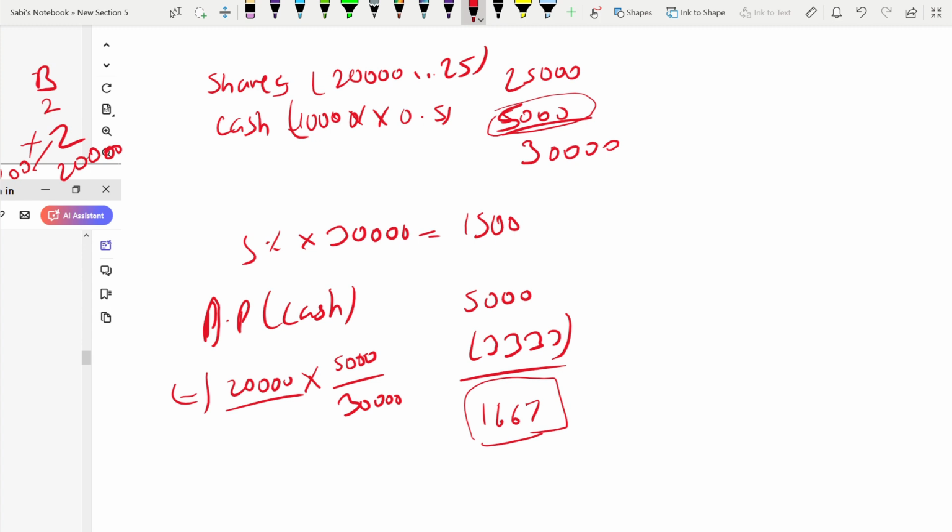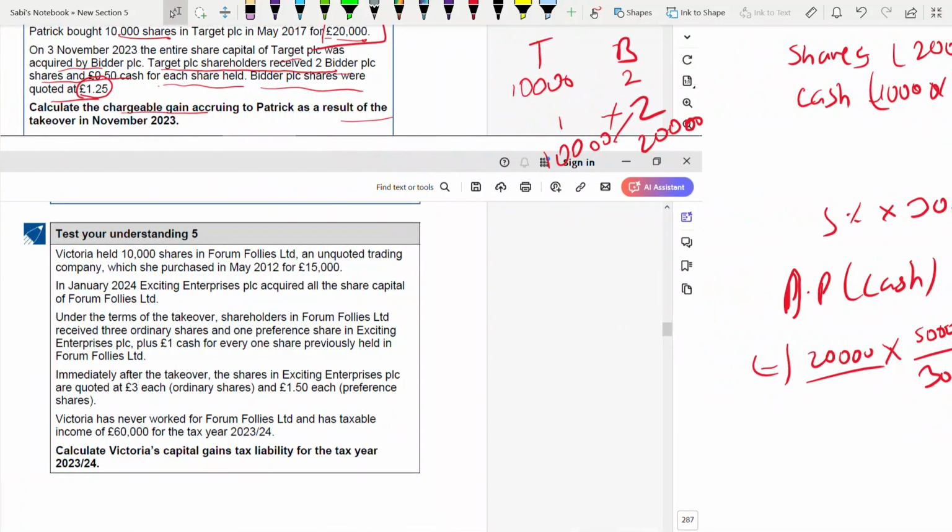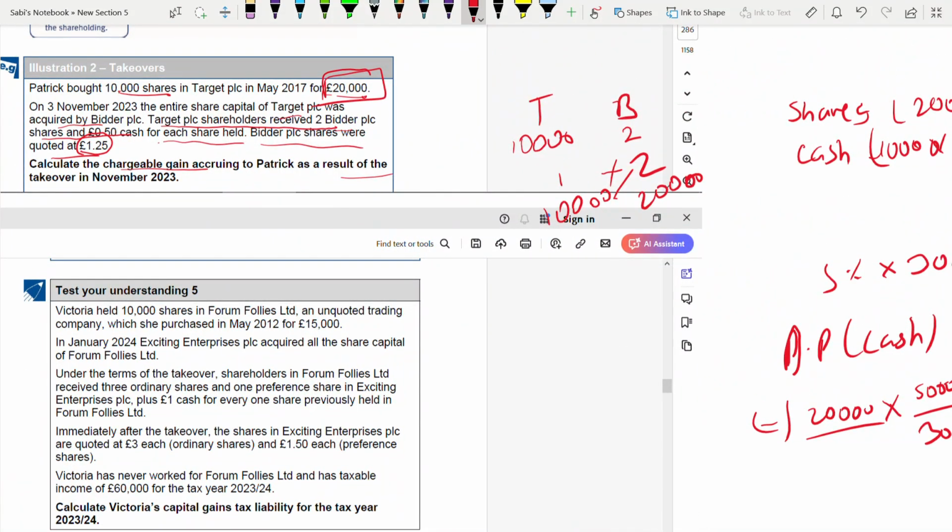And Patrick's allowable cost. This is not asked, but I'm just telling you. In future, when they are disposing the shares in bidder also, what would be the cost? In future, you have to deduct it from this cost, 20,000.